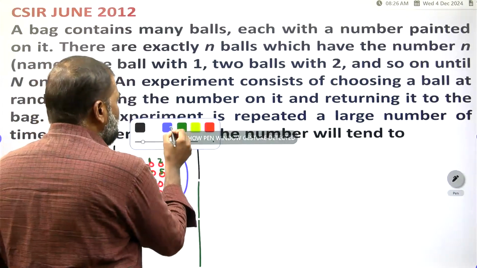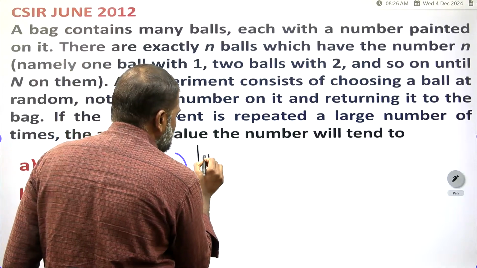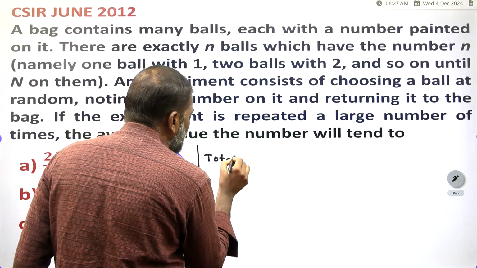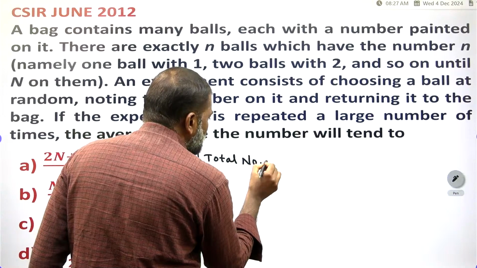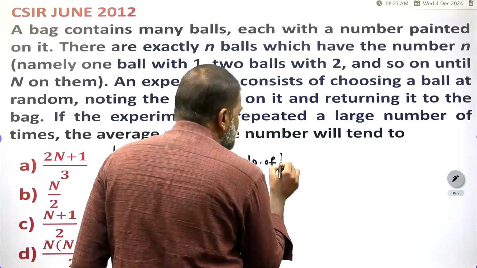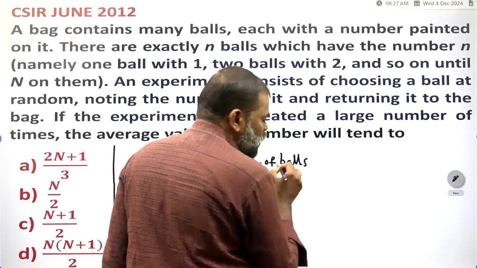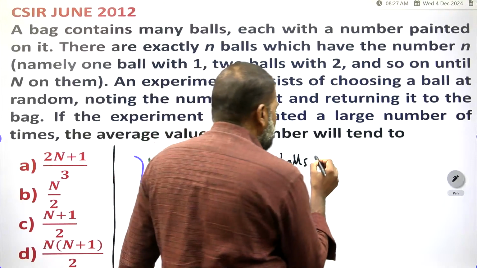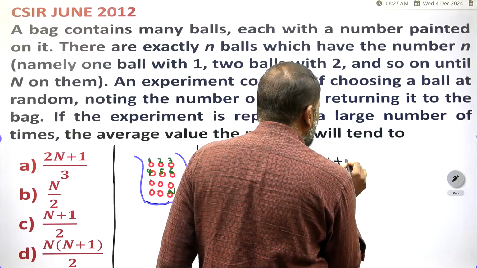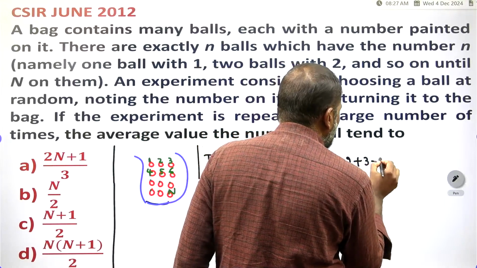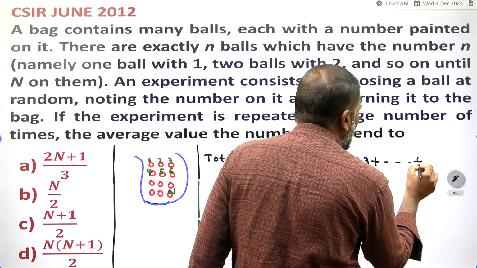The total number of balls you have to write first. The total number of balls is equal to 1 plus 2 plus 3 plus 4 and so on up to n.